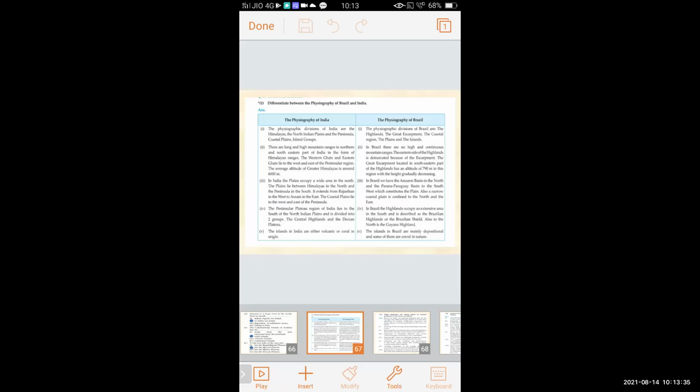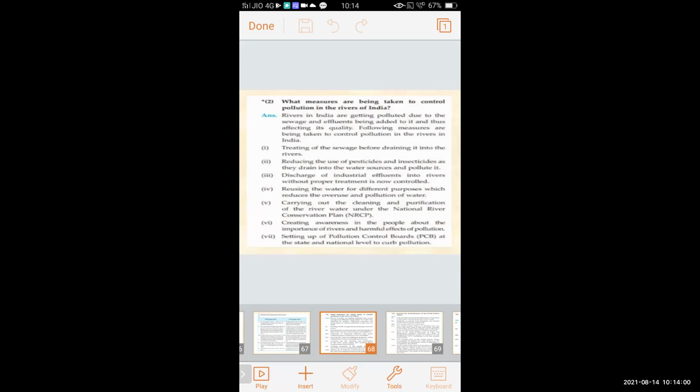The islands in India are either volcanic or coral in nature, and the islands in Brazil are mainly depositional and some of them are coral in nature. So in this way, you have to learn about the physiography of India and Brazil and differentiate between both the countries.